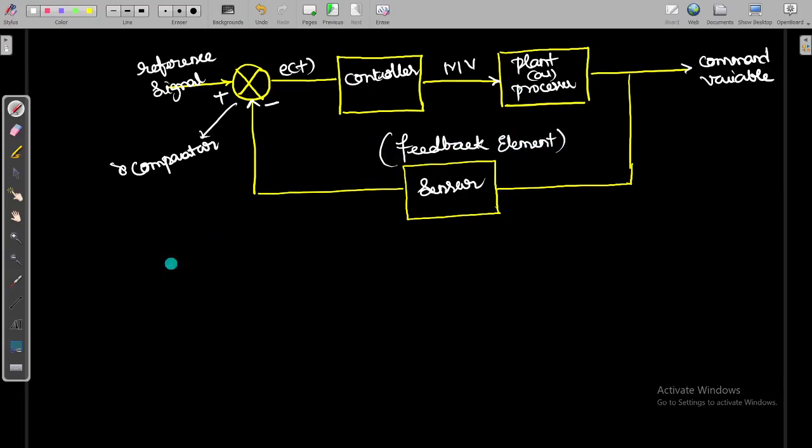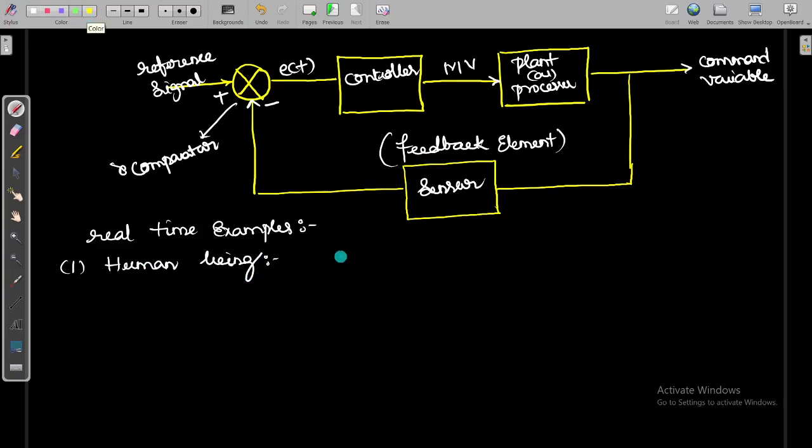Let us see some real time examples of closed loop control systems. The first one we can consider is the human being, which is one of the best examples of a closed loop control system. How can we say a human being is a closed loop control system?